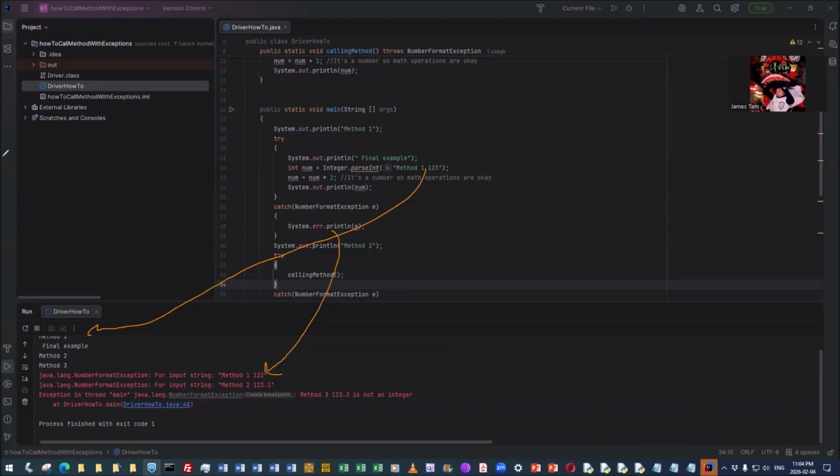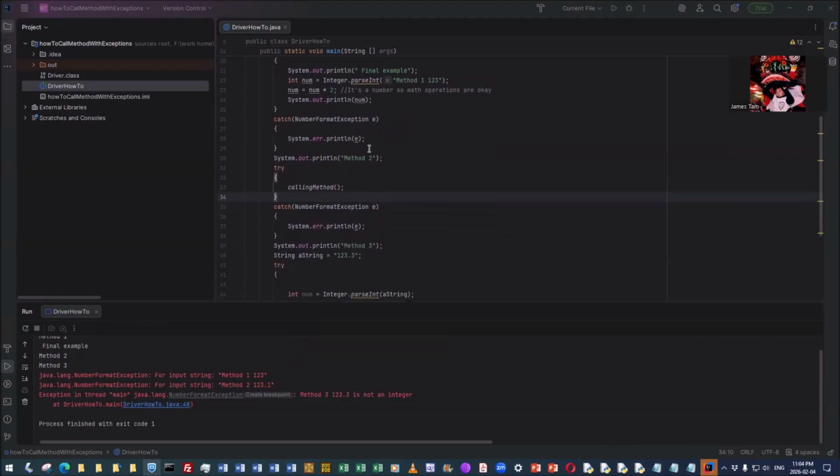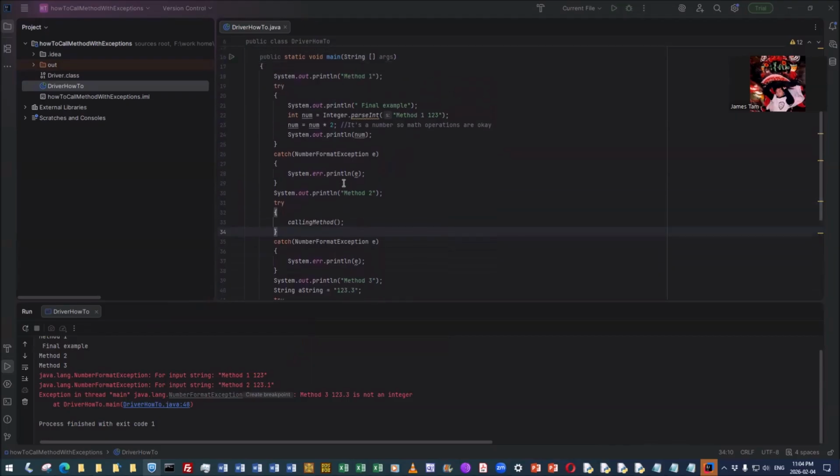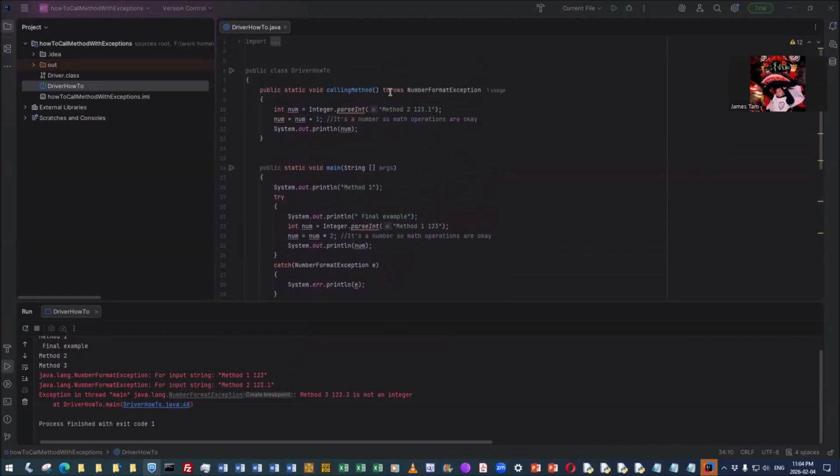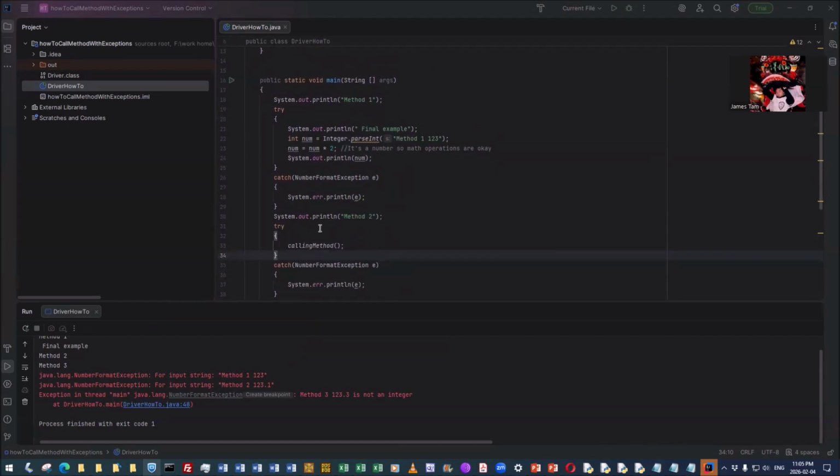Now to clear this stuff and get out of annotate mode. Method number 2, that's where we call that method in the try block. Let's see. And we call calling method. So calling method itself throws the exception. You see what we're doing?